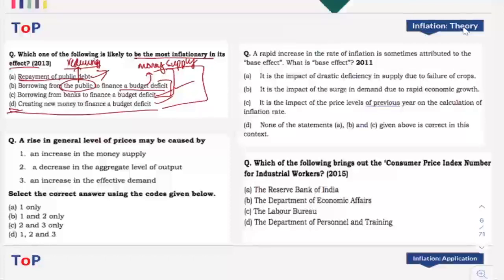Now, borrowing from banks also has the same impact because the amount available with the bank, they will not actually keep it with themselves, right? They are going to anyway provide loans to the private investors, the individuals for their consumption requirement, etc. But here what happens, government is taking money from them and they are actually using it for financing their budget.